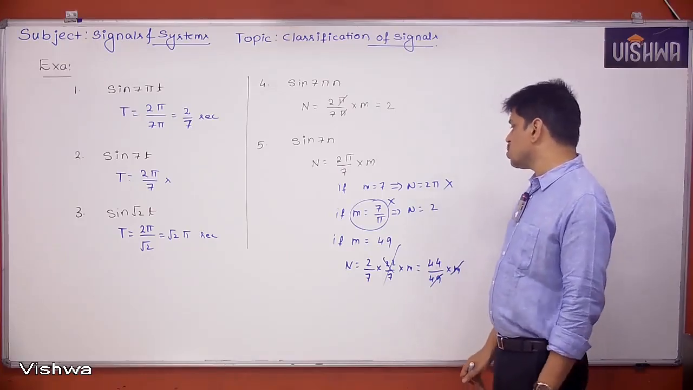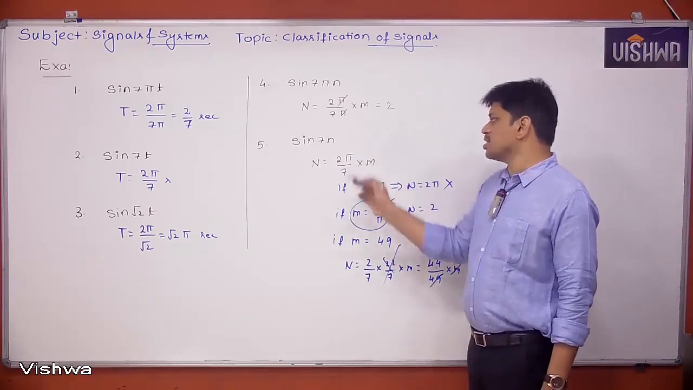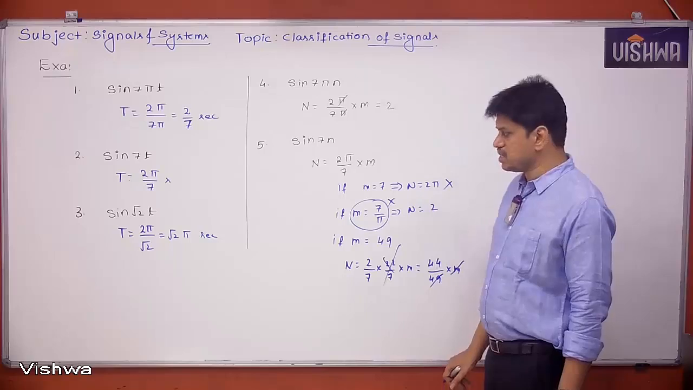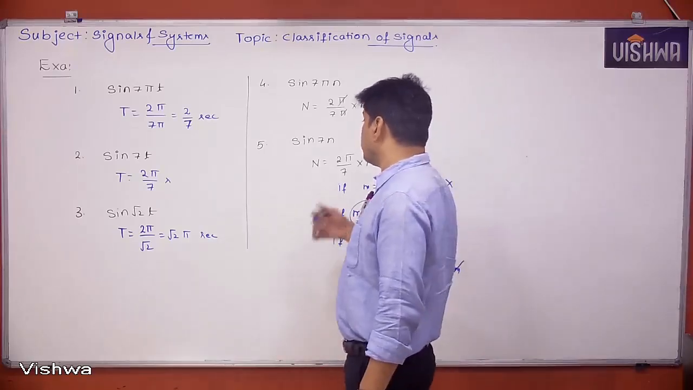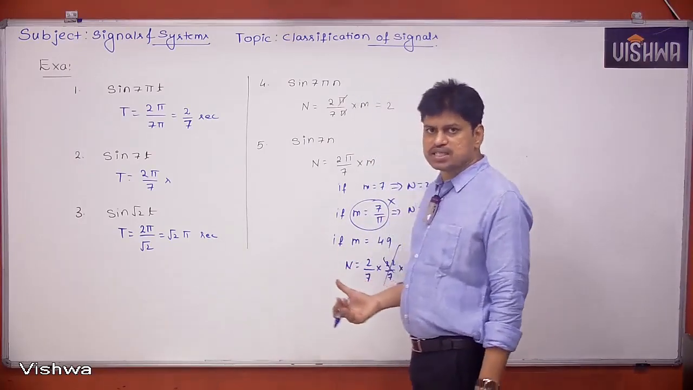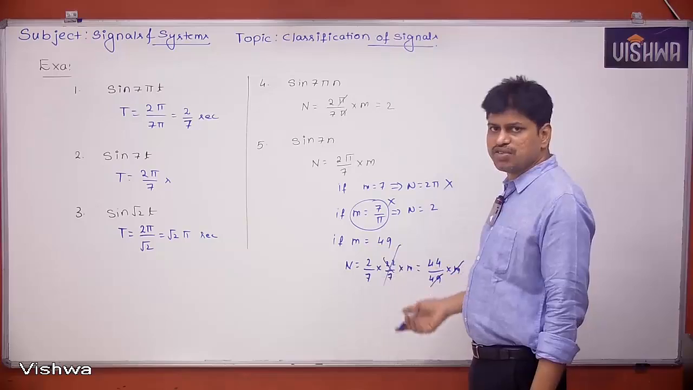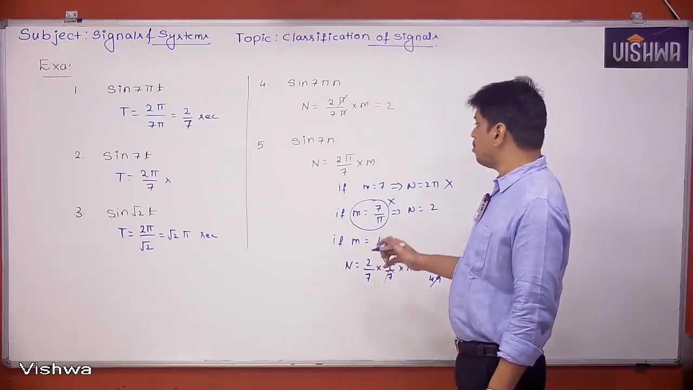Finally, there is no m value which makes this an integer. So I can simply call this an aperiodic signal. First of all, it is not a periodic signal. That's why we are not getting an integer value here. So it is an aperiodic signal.